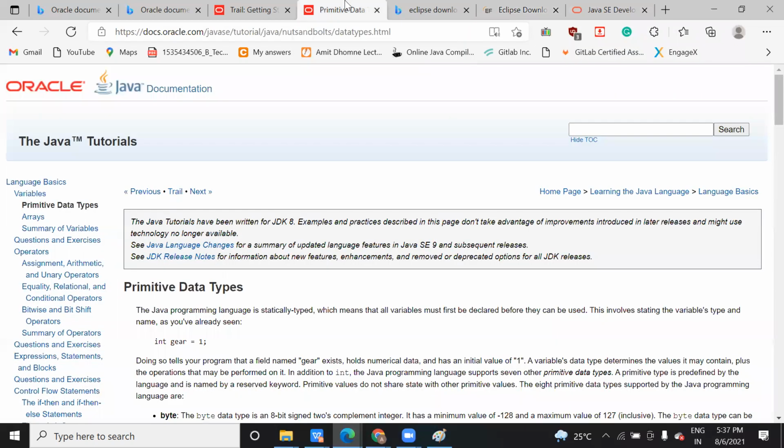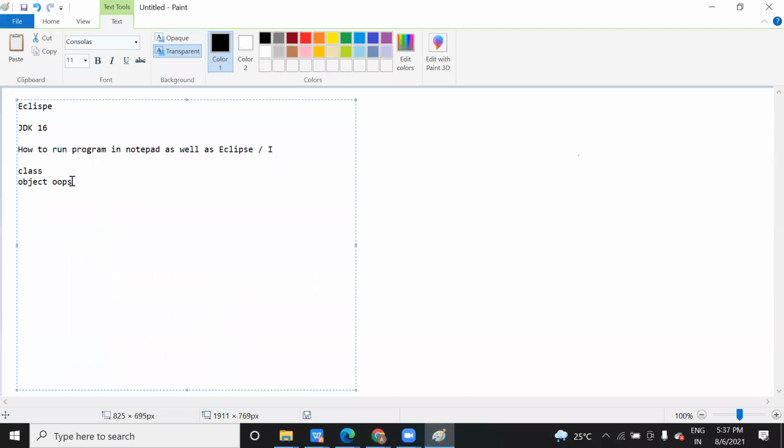So in the next session when we connect, we will start with class and object, and how to create a class. Normally, what is the structure of our programs? The structure of a program is a class having a name. Suppose we give it the name Java. Inside this you have one function called public static void main. If you don't know the meaning of this, no worry.